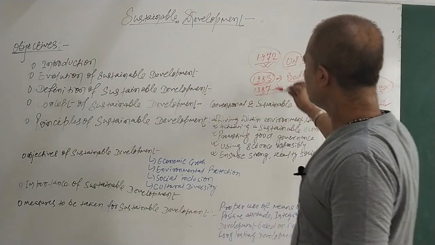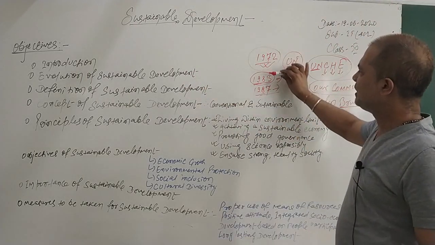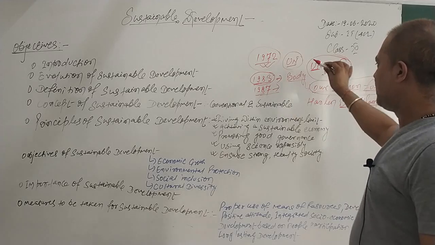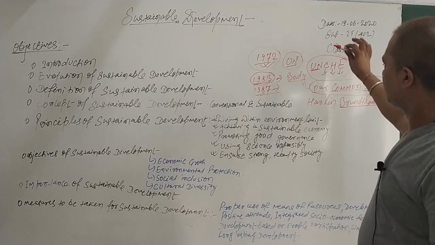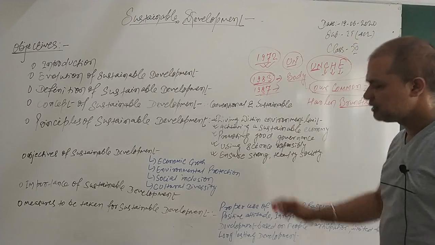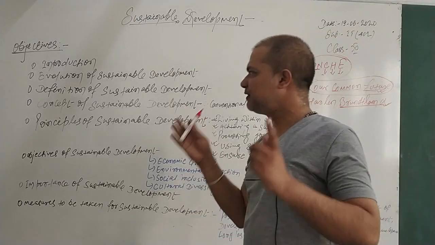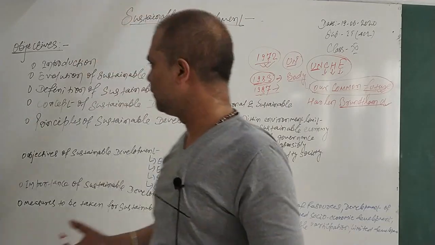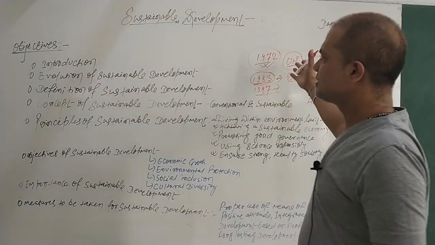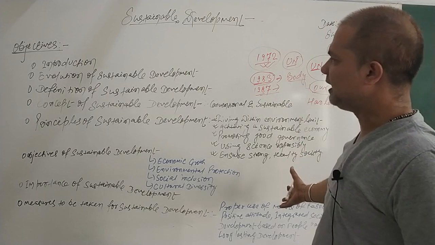So I hope you remember these 3 years: 1972, then 83, and then 87. And the UN is always there for every kind of development for the sake of human beings, as you all know. And this is how the evolution of sustainable development happened.